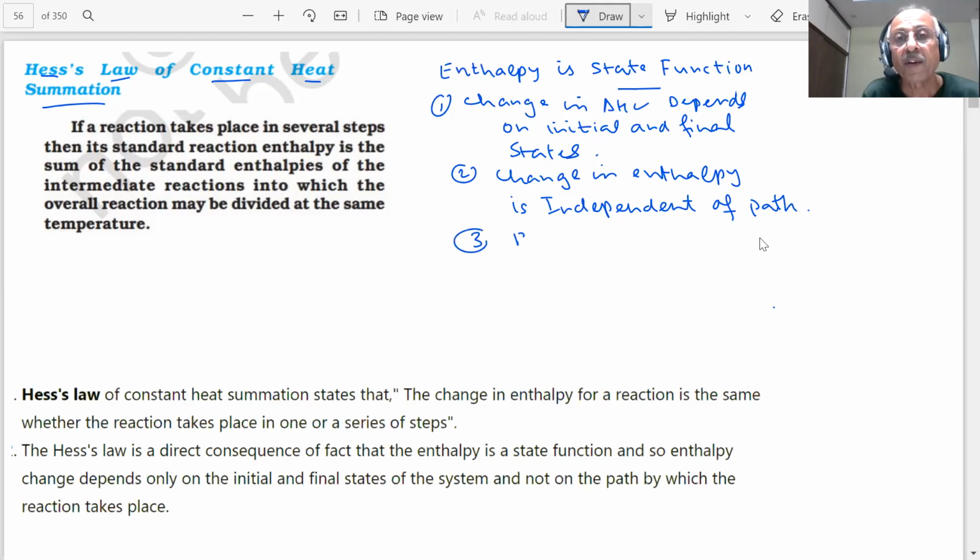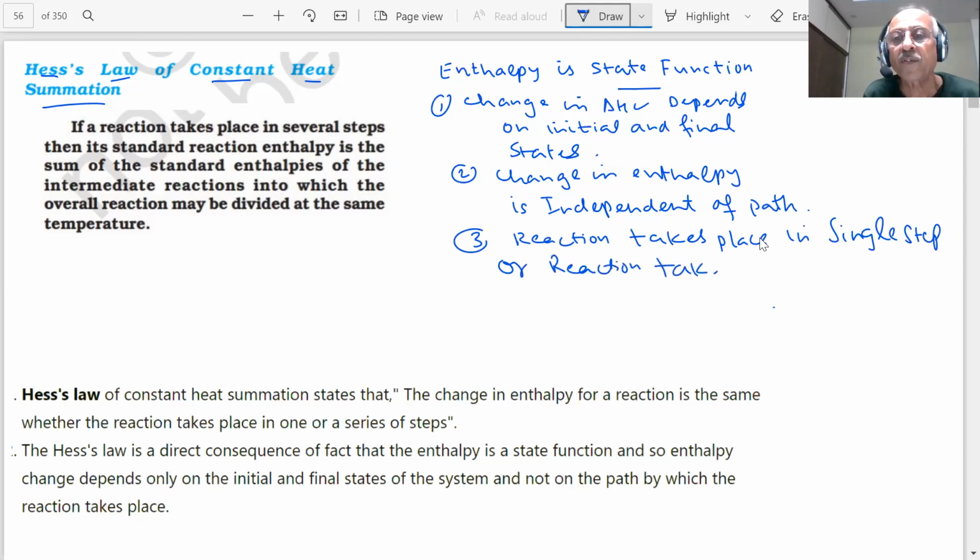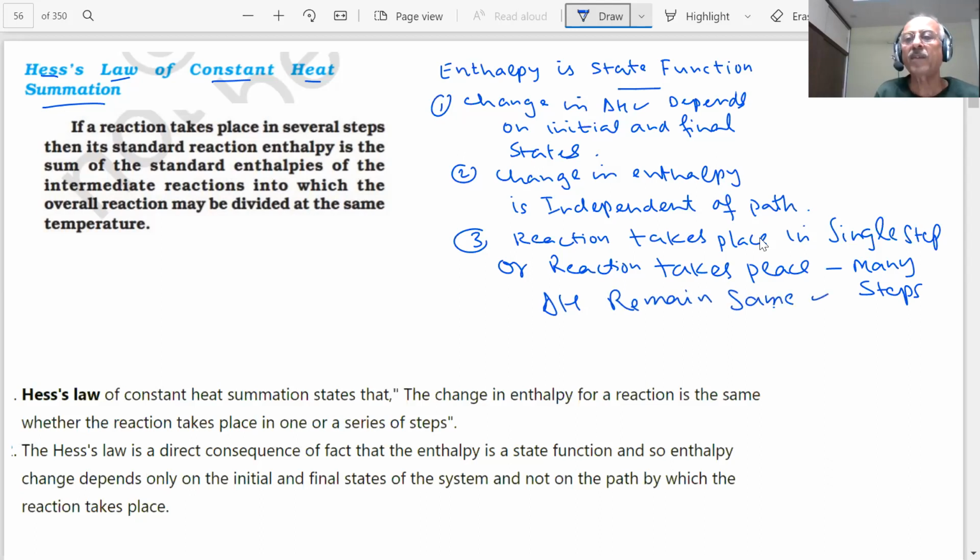If the reaction takes place in a single step or the reaction takes place in many steps, the delta H will remain the same. This is the basis of Hess's law of heat summation.